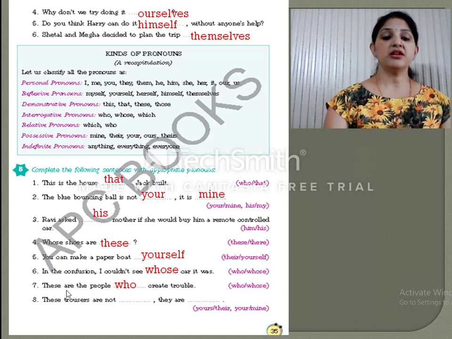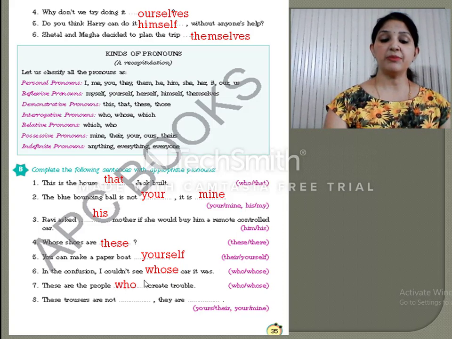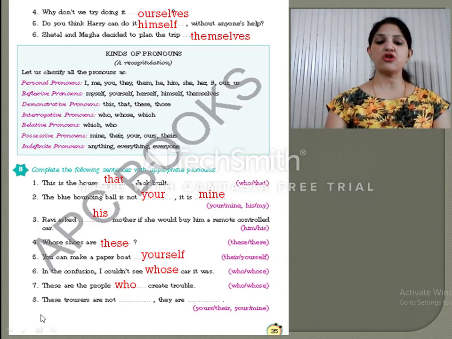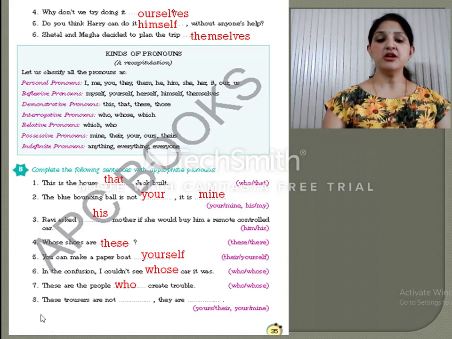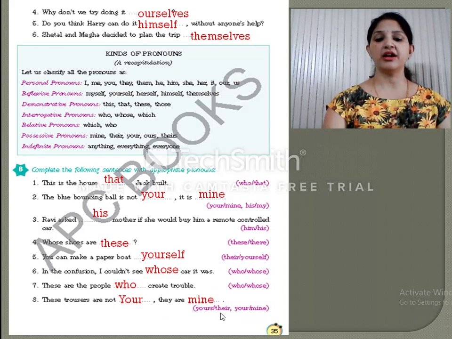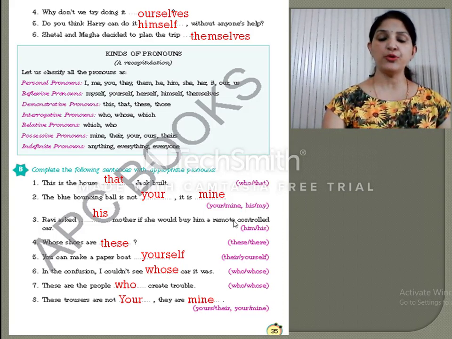There are the people who create trouble. Which are the people that create trouble? Who create trouble? So we are telling the relation over here, so it is a relative pronoun. Now the last sentence is: these trousers are not dash, they are dash. What will come over here? These trousers are not yours, they are mine. Again a possessive pronoun is used over here. So we have done the exercises on pronouns. I hope you understood it.